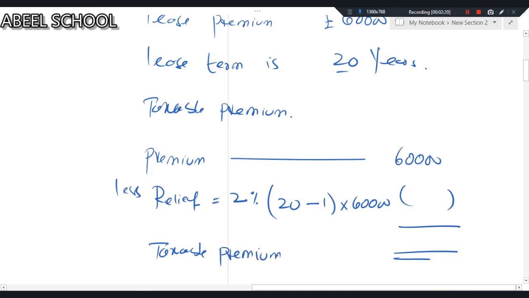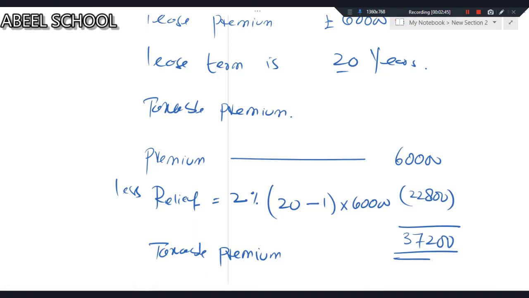So a really simple treatment of premium. So just a minute, 60,000. So the taxable premium is 37,200. The taxable premium is 37,200.